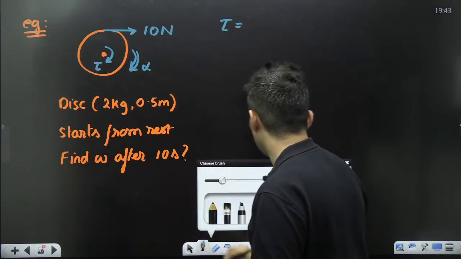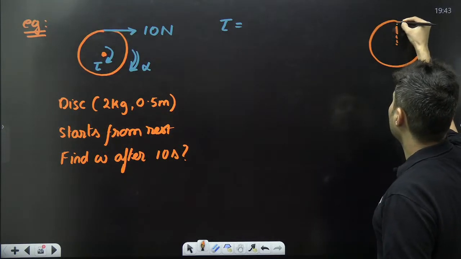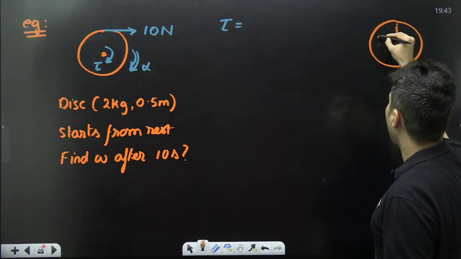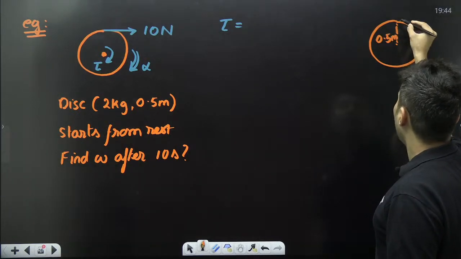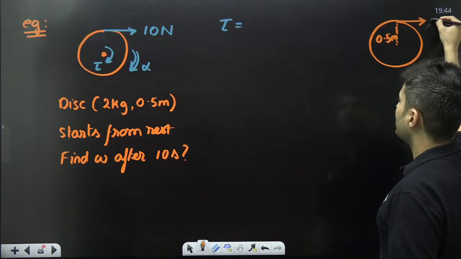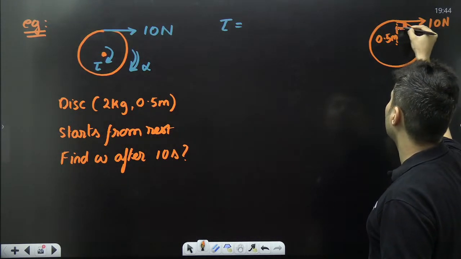I think so. It's not so difficult to see that on this disc, this is the radius, which is basically 0.5 meters, and the force is applied here, which is basically 10 Newton, and that is already perpendicular to the distance.